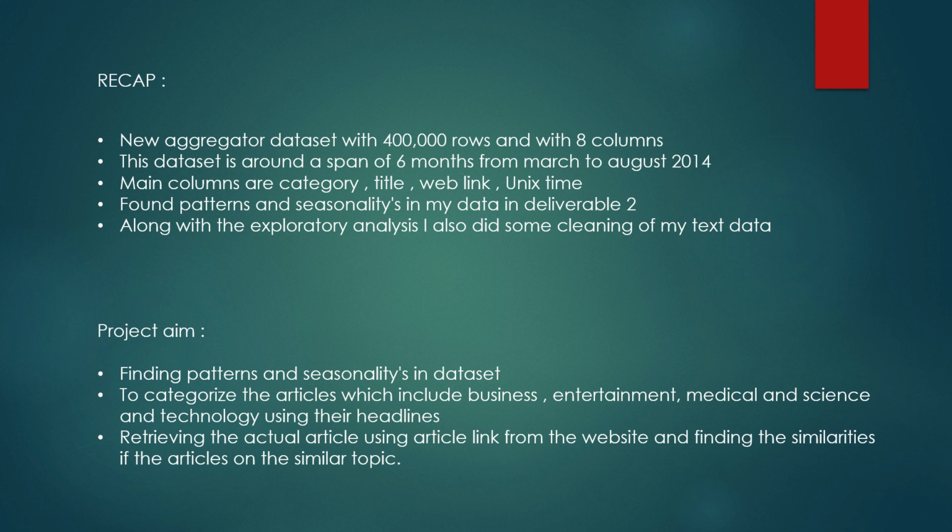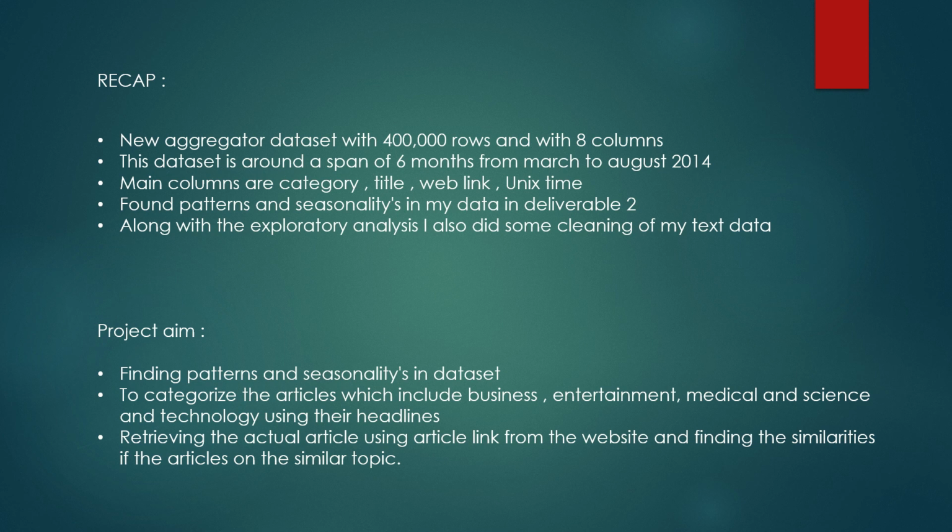So in my previous deliverables, I found some patterns and seasonalities in my data, and along with some exploratory analysis, I did some cleaning of my data. So my aim is to find some patterns and seasonalities in the data, and to categorize the articles just using headlines on the categories. My categories are business, entertainment, medical, and science and technology.